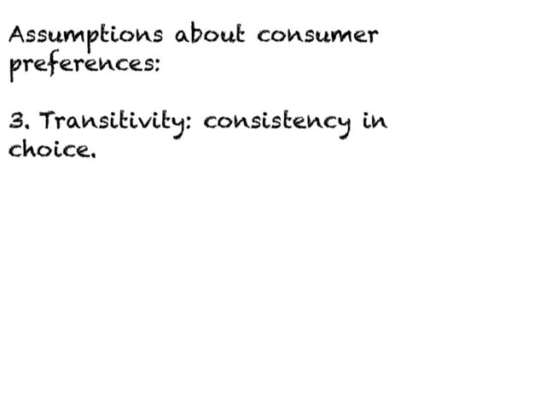The third assumption we make about consumer preferences is called transitivity, and transitivity is a mathematical property, and I'll explain this in a minute. And what this ensures is consistency in terms of choice. Look at the following.